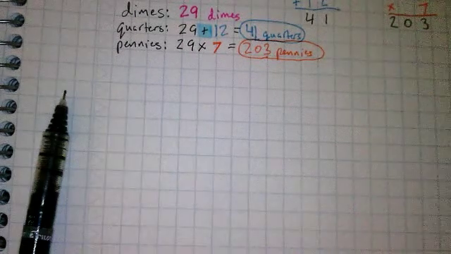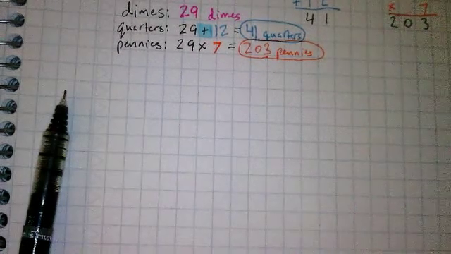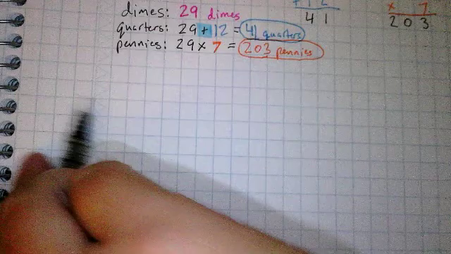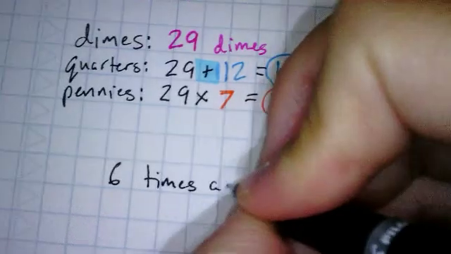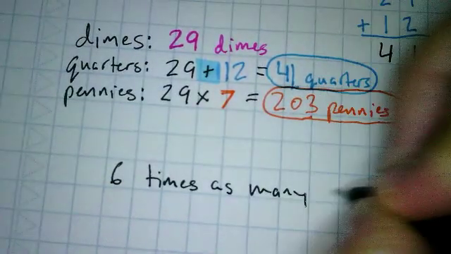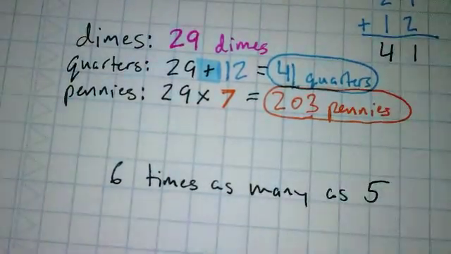So let's take a look right here. We're going to do a couple more things, because on your homework sometimes we really want to pay attention to the wording here. Okay? So let's take a look here. I'm going to write here 6 times as many as 5.